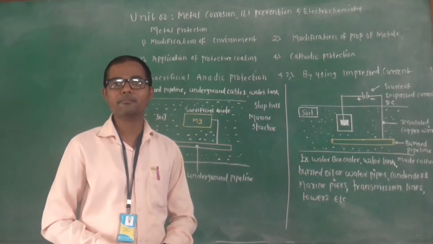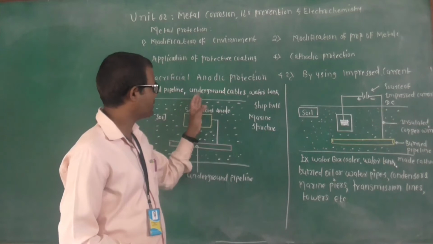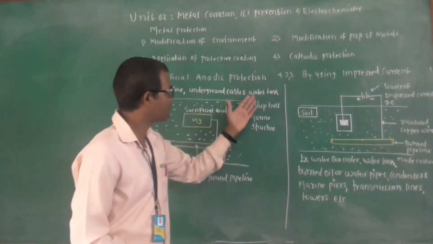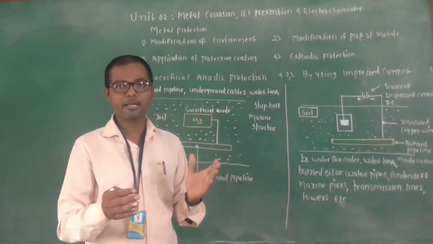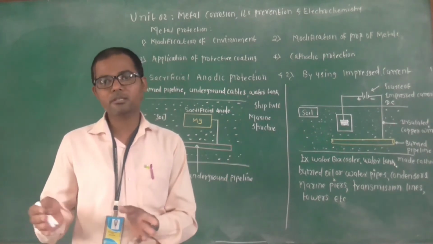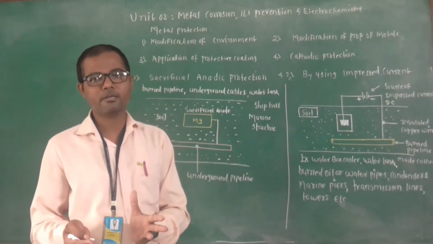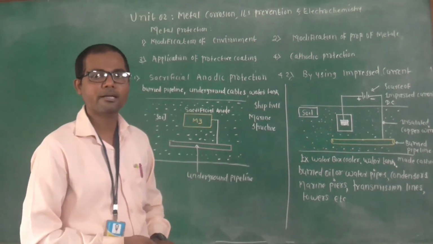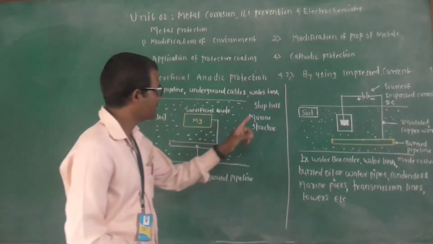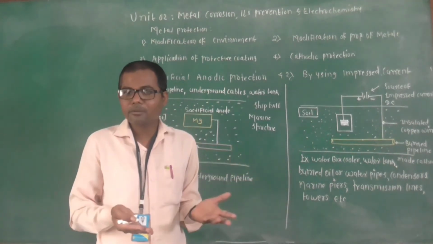Generally, cables are buried under the soil, so they are called underground cables. Underground cables are protected by cathodic protection. Then your water tank, the tank in which we fill the water, also undergoes corrosion, because the surrounding environment is water. So the corrosion of your water tank starts, and here we can protect the water tanks by cathodic protection.